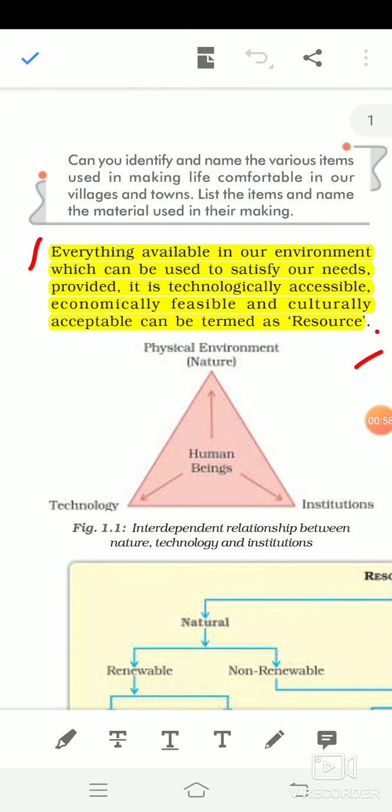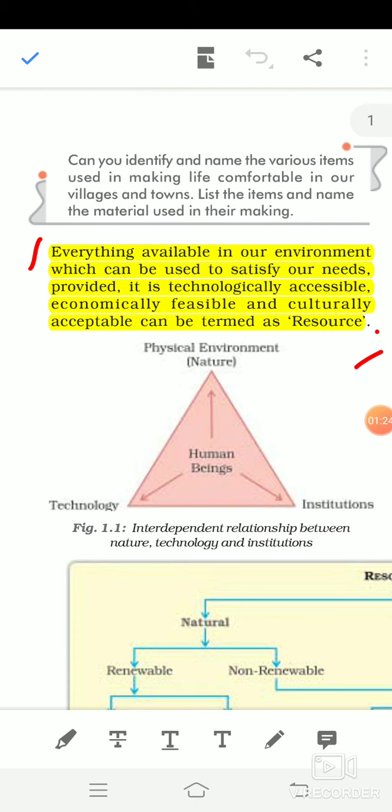First, technologically accessible means there should be appropriate technology. If technology is not there, then we cannot change something so that it can satisfy our need. So appropriate technology is needed, that is technologically accessible. Second, economically feasible.